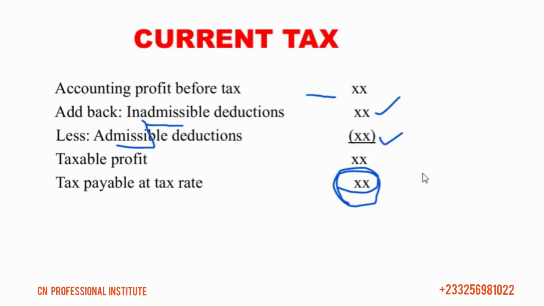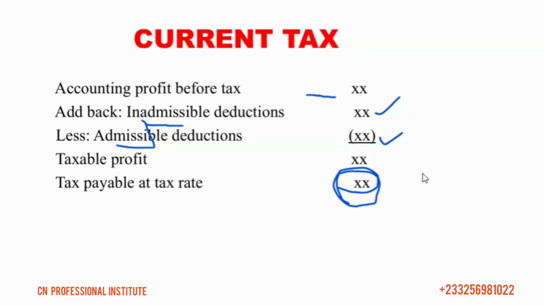Then we have the depreciable assets, like your motor vehicle, your building and so on. In taxation we have classes 1 to 5.